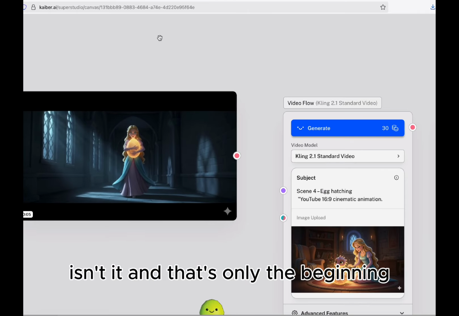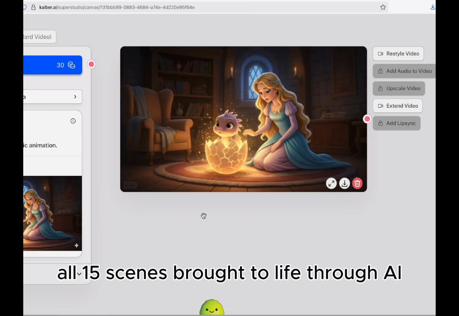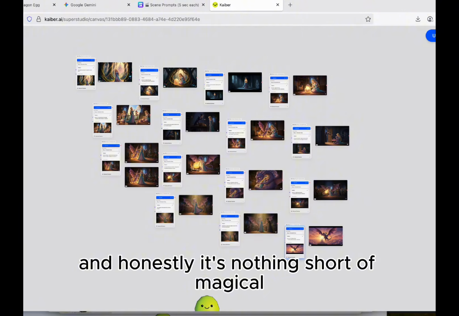Beautiful, isn't it? And that's only the beginning. Here's the full set. All 15 scenes brought to life through AI. And honestly, it's nothing short of magical.